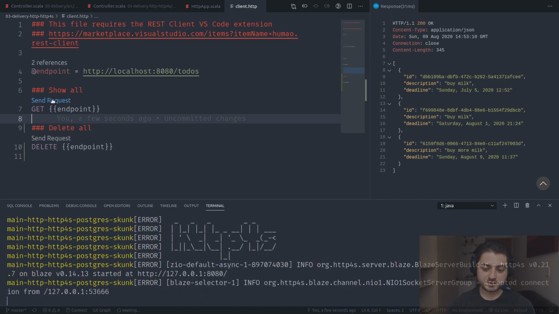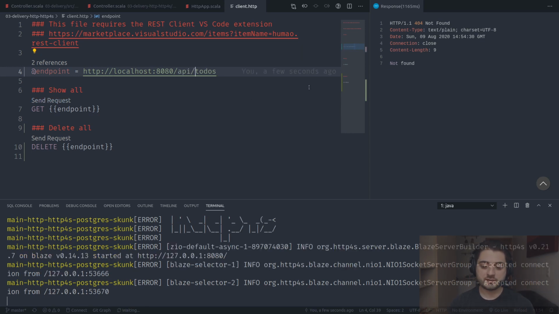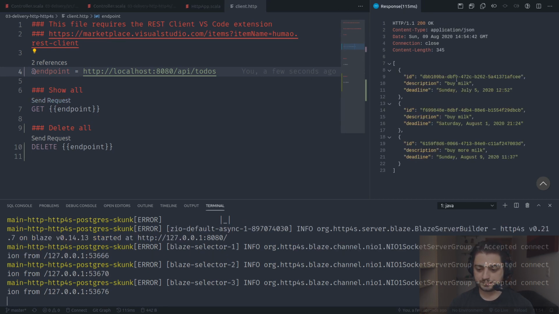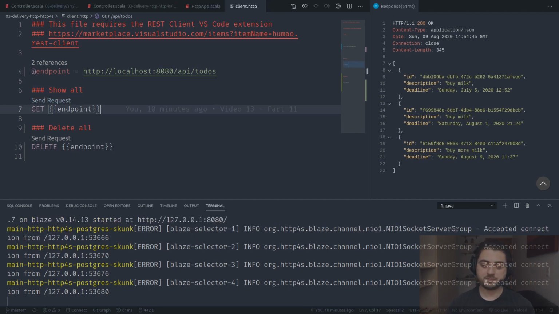Okay, and now because we're using this fancy client, which allows us to have variables over here, if I do show all now, it's going to say not found because the API changed. So it's going to be, what did it say? /API/todos, right? So we just put all of our routes under API, and now it should work again. There we go. Okay, show all, great. 115, that's a lot. 61. Okay, great.